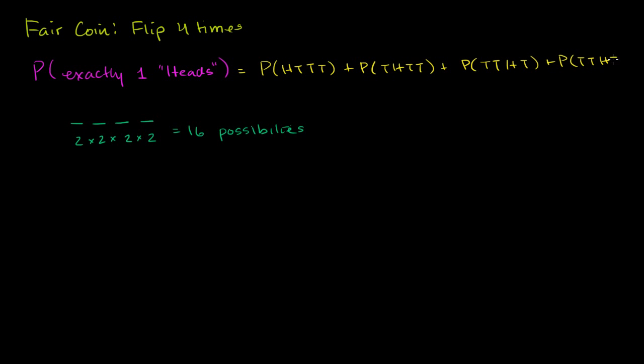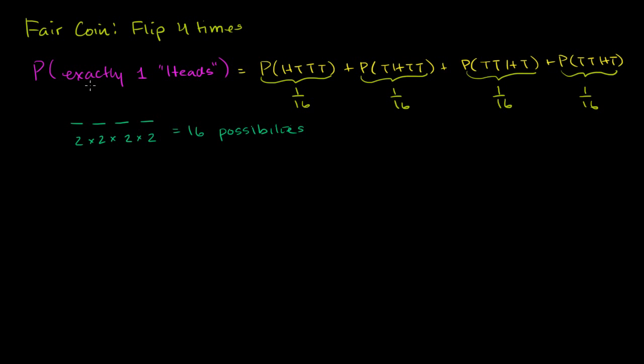Tails, heads, and tails. And we know already what the probability of each of these things are. There are 16 possible events, and each of these are one of those 16 possible events. So this is going to be 1 over 16, 1 over 16, 1 over 16, and 1 over 16.